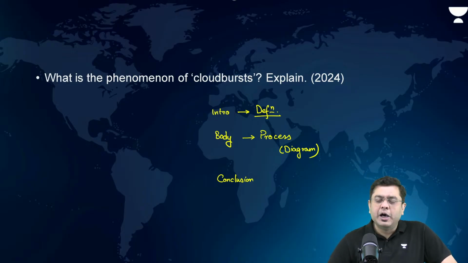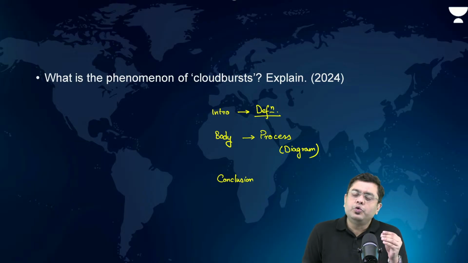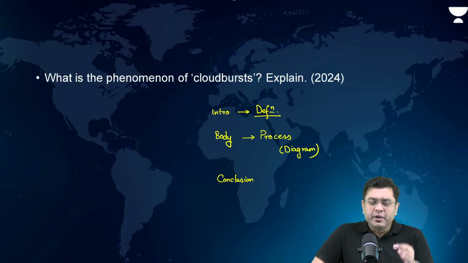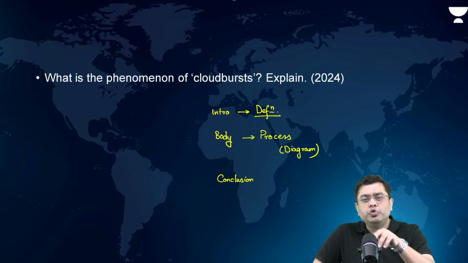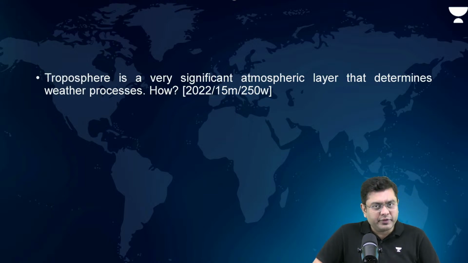Now, we have discussed separately in the Conquer Mains module as well that you can be asked about cloudburst vulnerability across India. Which regions are exposed to cloudburst? There, you have to focus on regions of Himachal, Uttarakhand, Sikkim, Arunachal. These areas you have to focus upon.